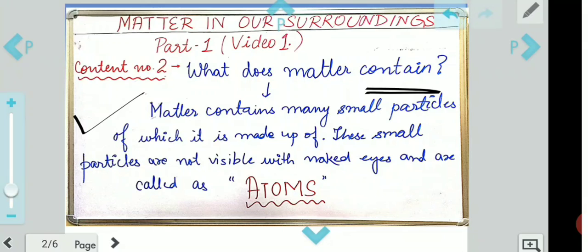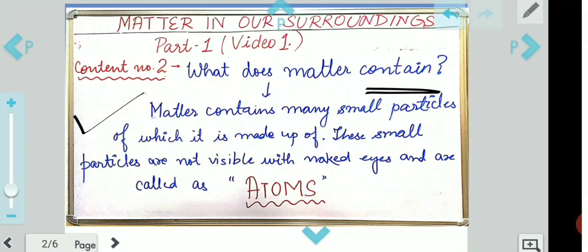And those small balls contained inside are what form the matter. So what are those small balls? They are the small particles of matter. I hope this example makes it clear what matter is and what it is made up of. So that box is matter. Why? Because it is occupying some space in the room and obviously it has mass.